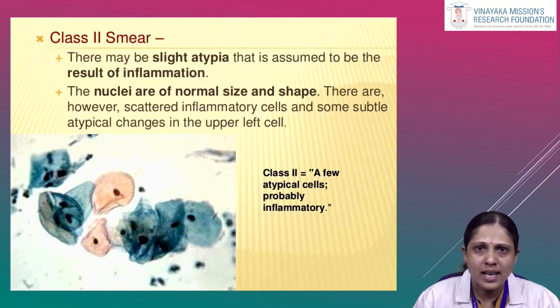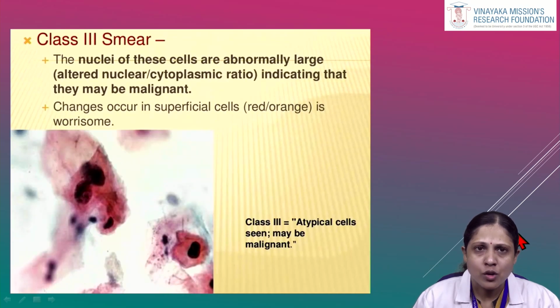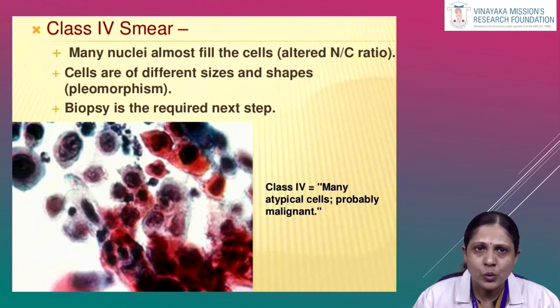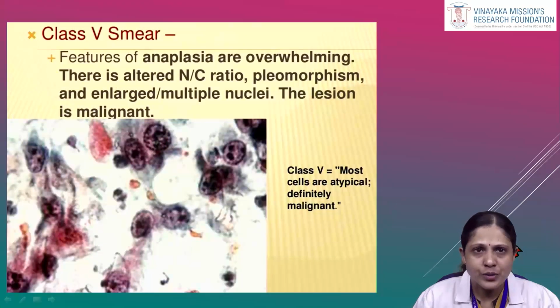Now coming to class 2 smears. A class 2 smear shows slight atypia, which may be a result of inflammation. Nuclei are of normal size and shape in this class 2 smear. In a class 3 smear, nuclei of these cells are abnormally large, indicating there may be malignant changes. In a class 4 smear, nuclei almost fill the cells and the shape and size of the cells may get altered. At this stage, biopsy is required to rule out cancer. In class 5 smears, features of anaplasia are seen predominantly, suggesting the lesion is malignant.